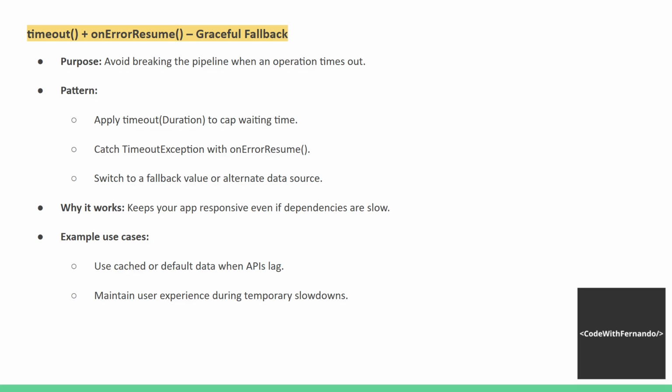Then we have timeout plus onErrorResume. This is a graceful fallback. What's the purpose of that? Avoid breaking the pipeline when an operation times out. Pattern: apply timeout with a duration to cap waiting time, then catch the TimeoutException with onErrorResume and switch to a fallback value or alternate data source. Why does it work? It keeps your app responsive, even if dependencies are slow. Okay, this is quite interesting. Example use cases: use cached or default data when APIs lag, and maintain user experience during temporary slowdowns.